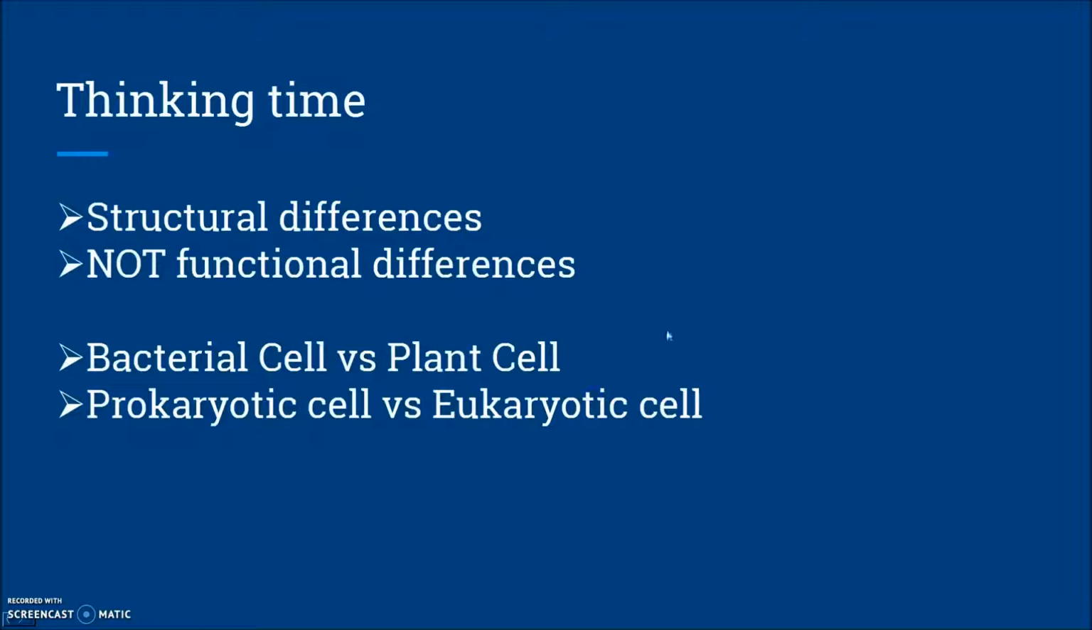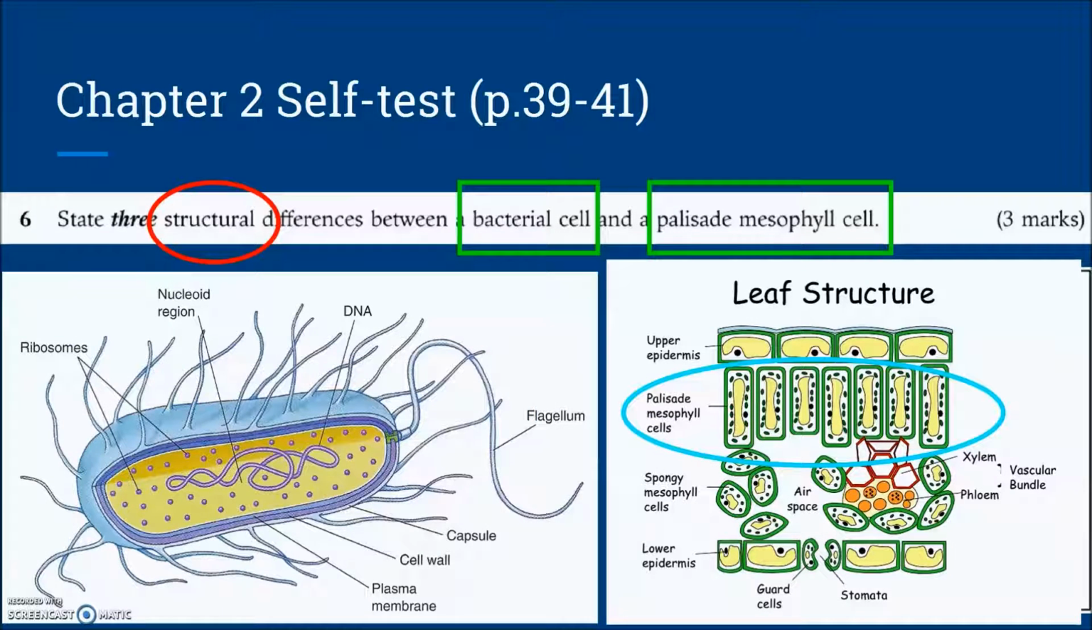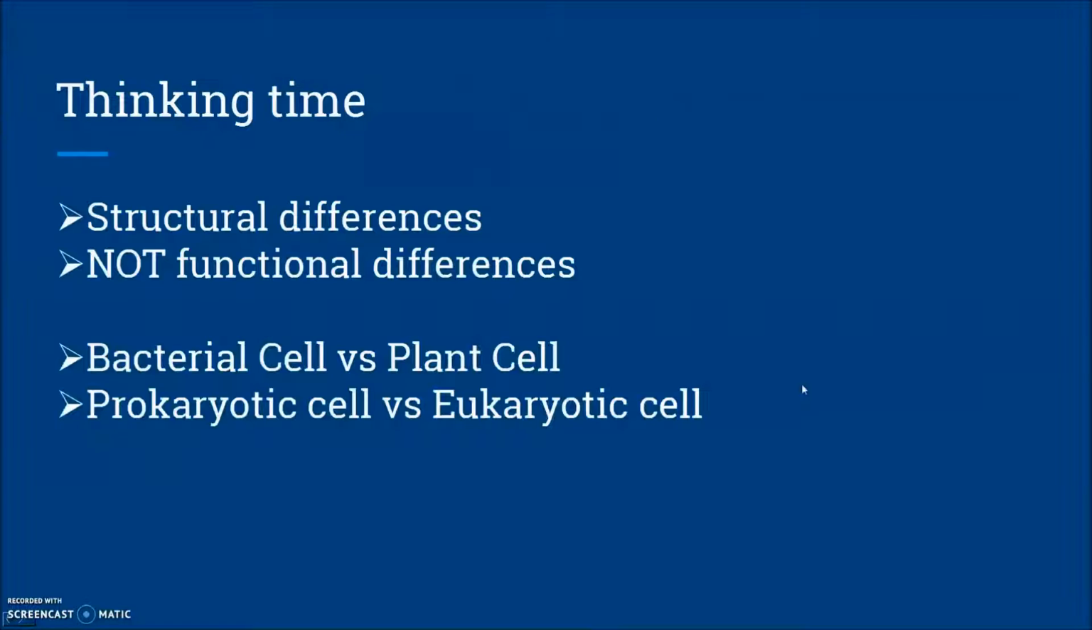Also, for this question, it asks for the structural difference, but not the functional difference. So you don't need to tell me what the function of this cell is. For example, for the palisade mesophyll cells, they can absorb the sunlight and carry out photosynthesis to produce food. Yes, you can point out the function, but it's not the focus of this question.